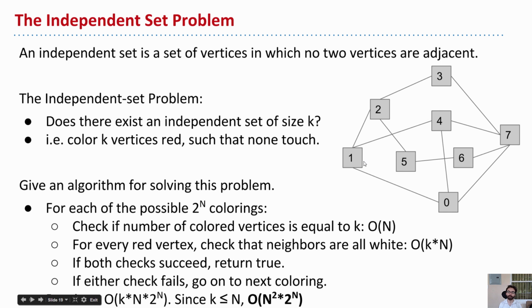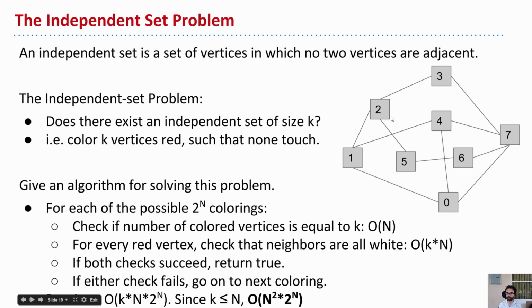So for every vertex, we can either consider it white or red. And therefore, if we have n such vertices, there's 2 to the n possible combinations, kind of like binary numbers. Because if you have an n-bit binary number, there are 2 to the n different numbers. Okay, so after I pick a particular coloring, I iterate over these colorings somehow. I'll check if the number of colored vertices is equal to k, right?